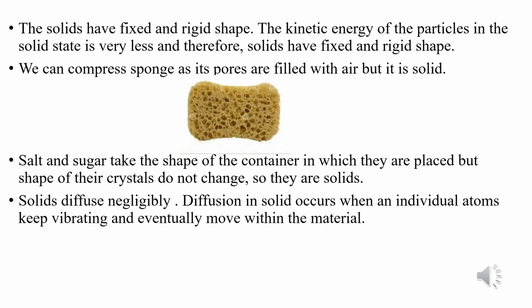Solids have a fixed and rigid shape because the particles are very close to each other. Since they have a regular arrangement, the particles are not able to move. Moreover, the kinetic energy of these particles is very less. That means the particles are not in a state of motion. That is the reason solids have a fixed and rigid shape. The particles try to vibrate or wiggle but generally do not move.